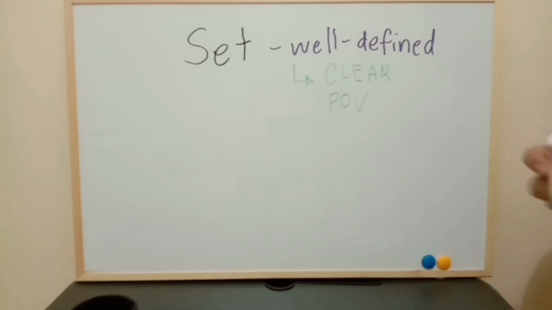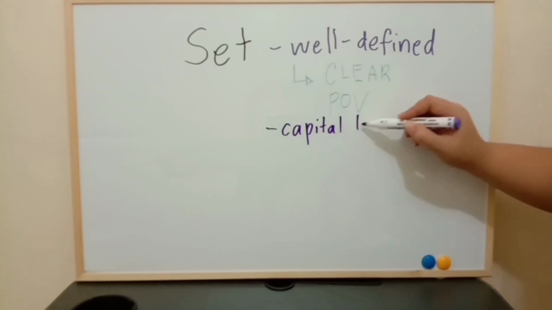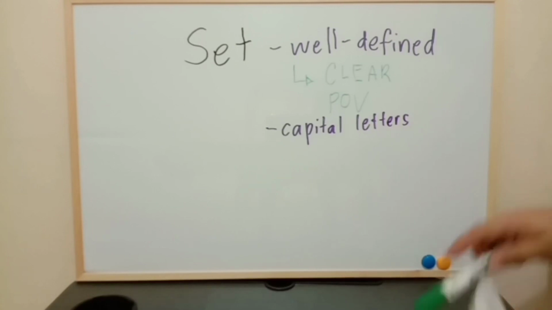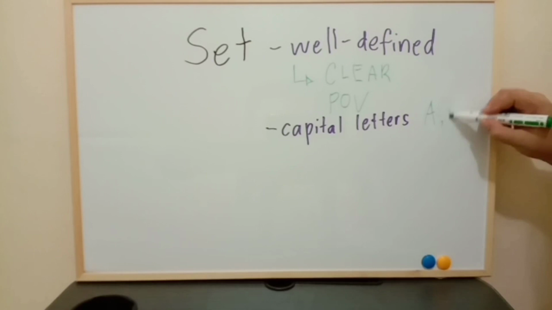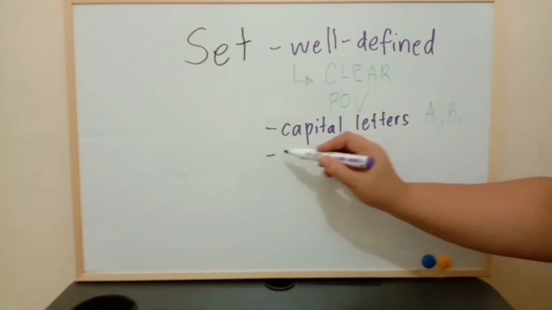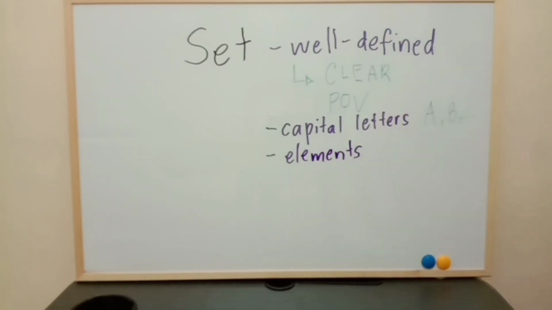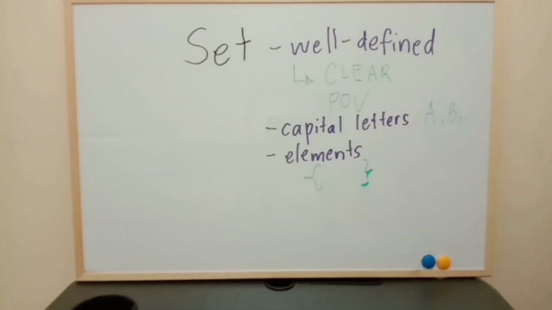A set can be named using capital letters. Example, the letter A, letter B, and so on. A set is composed of elements. These elements are enclosed in a bracket, like that.